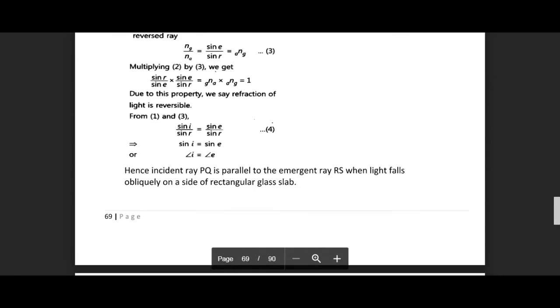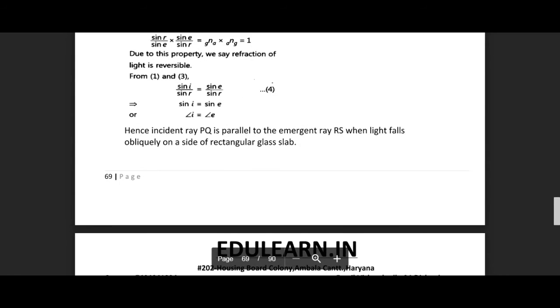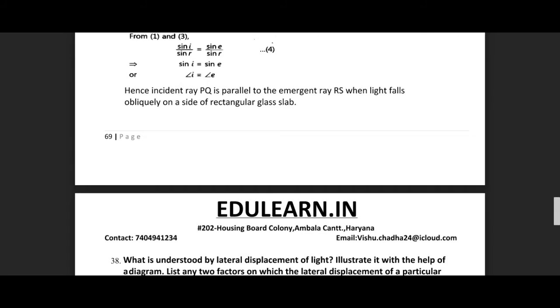So what does it mean? That the path of light is reversible, right? So sin i by sin r is equal to sin e by sin r. So sin i is equal to sin e, that is angle of incidence is equal to angle of emergence, right?